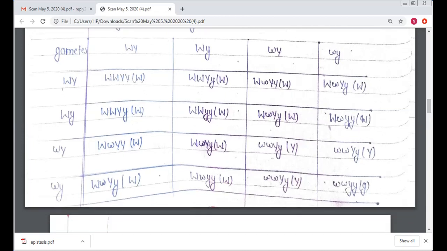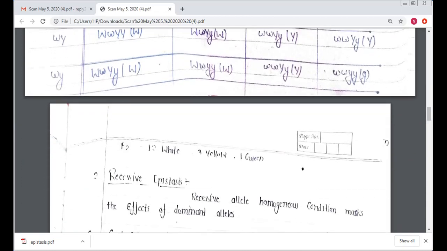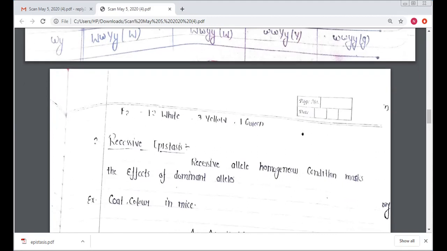So here the phenotypic ratio in the F2 generation is 12 white, 3 yellow, and only 1 green. So that is the ratio between the white, yellow, and green, 12 is to 3 is to 1. So this is called the dominant epistasis. Means W is dominant over all the types of genes, but capital Y is dominant only for the recessive characters.